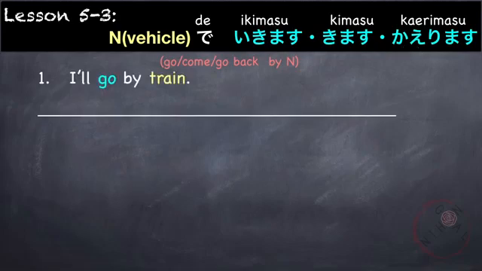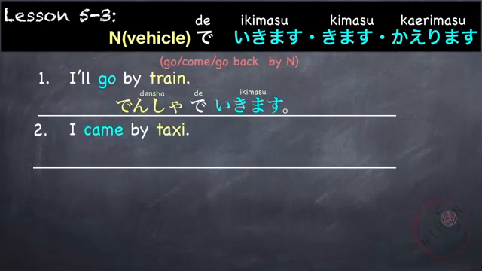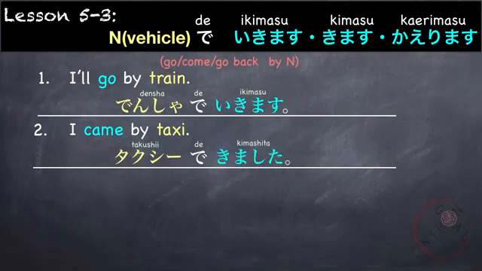For example, I'll go by train. First, let's start with the vehicle. Train is densha, followed by the particle de, and then the verb go, ikimasu. Densha de ikimasu. I'll go by train. Another example is using the past tense. I came by taxi. First, the vehicle is taxi, or in Japanese, takushi, followed by de, and then the verb came, kimashita. Takushi de kimashita.